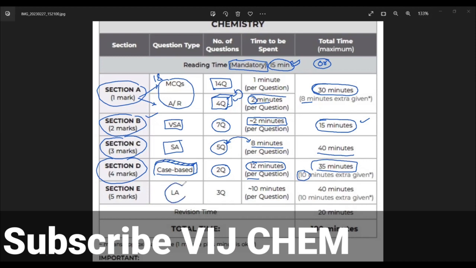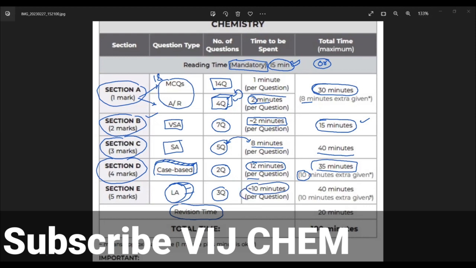Now here comes the major portion, section E, where everybody must write something about the question related to the topic. From the chapter you know, like colligative properties, you should write something related to colligative properties. In the long answer questions, quantity-based marking will be given. At the same time, whatever point they are asking, you should underline, and for underlining I have mentioned revision time here. There will be 3 questions with 10 minutes each, so it will be 30 minutes.